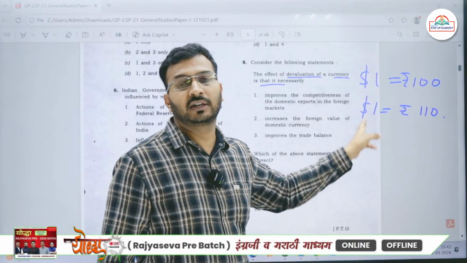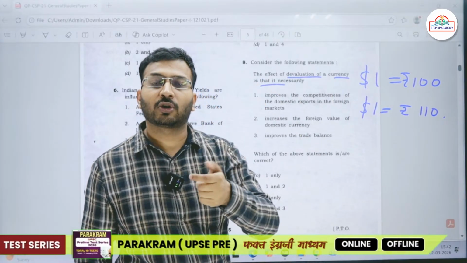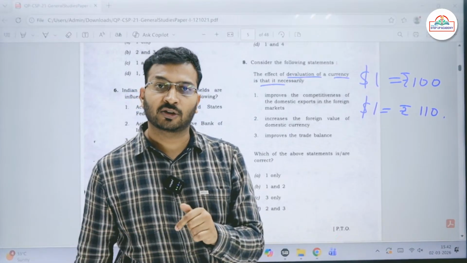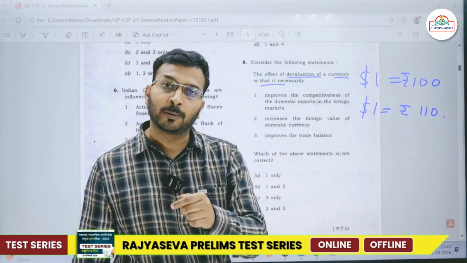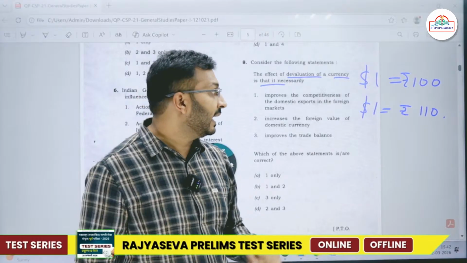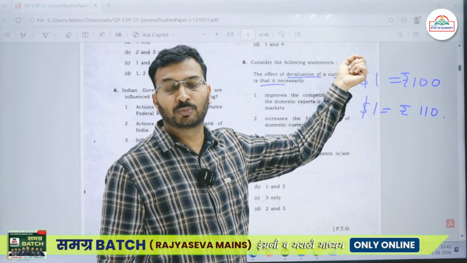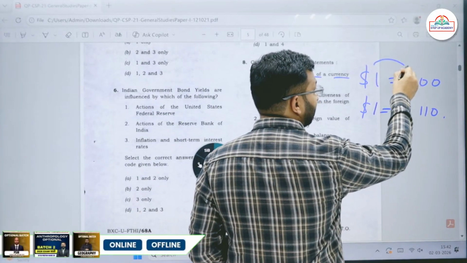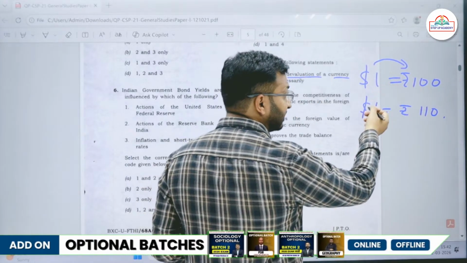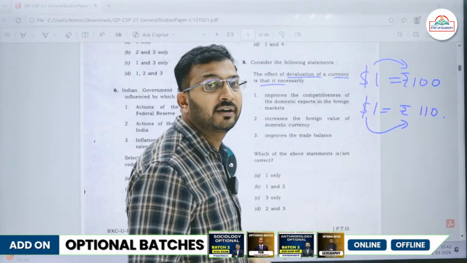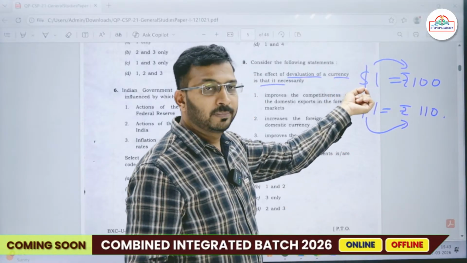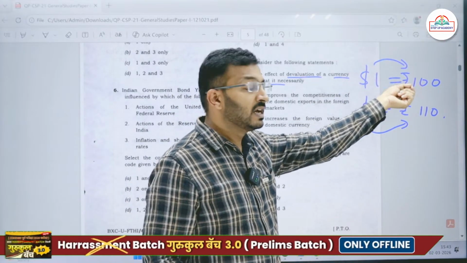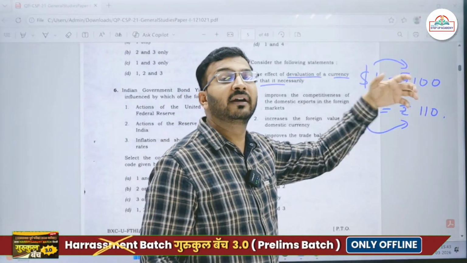Usually the exports in India increase. For example, China has a regular habit of devaluing its own currency, because the Chinese economy is mostly an export driven economy, so it purposefully devalues its currency on its own. As a result, it is able to export more and more goods, because the foreign people, what they used to get in $1, 100 rupees goods, in the same $1 now they are getting goods worth 110 rupees. Okay, so people in USA, in $1 they used to get 100 rupees goods. In the same $1 now they are getting goods of 110 rupees.